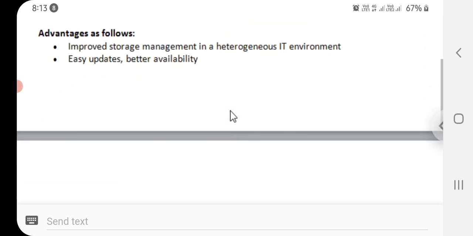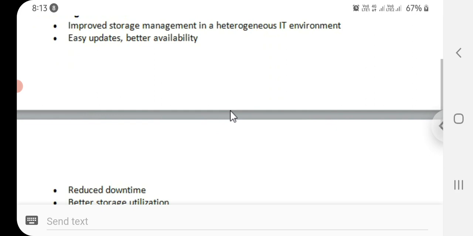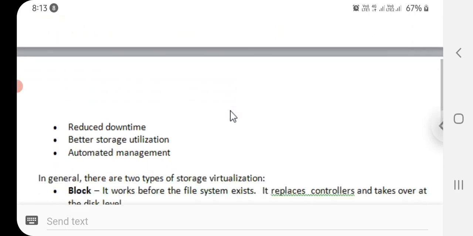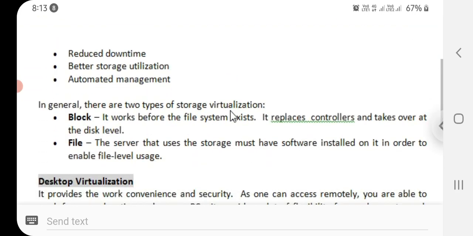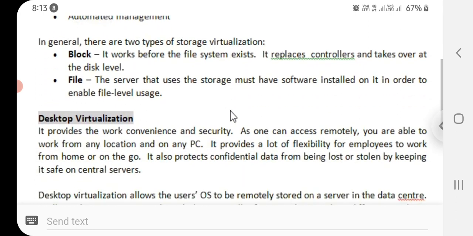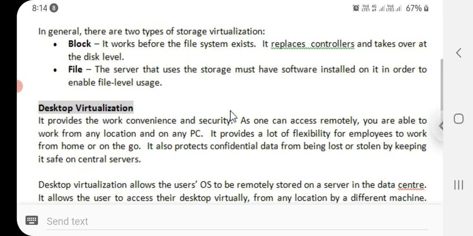So let's see the advantages of storage virtualization: improved storage management in a heterogeneous IT environment, easy updates and better availability, reduced downtime, better storage utilization, and automated management. In general, there are two types of storage virtualization. One is block and one is file.